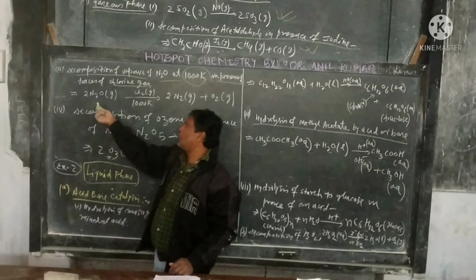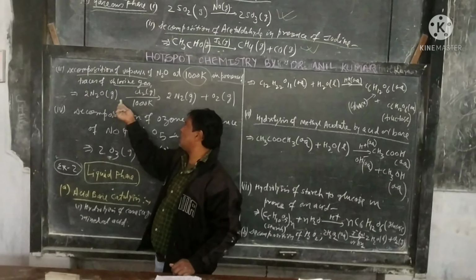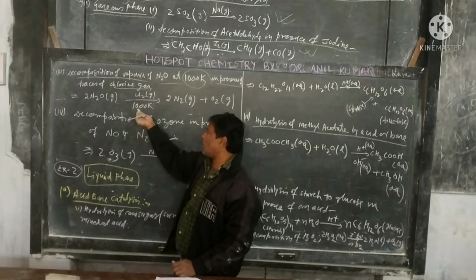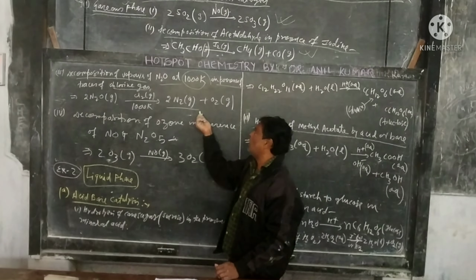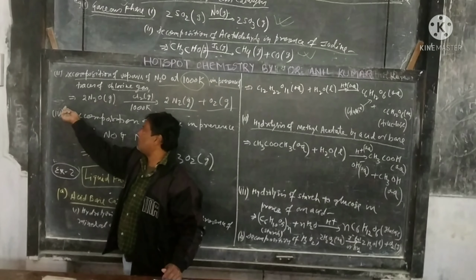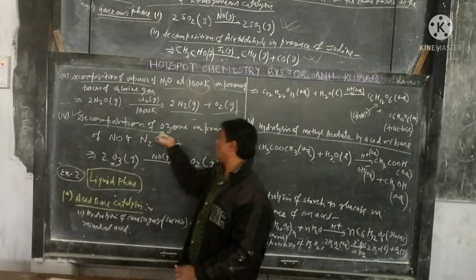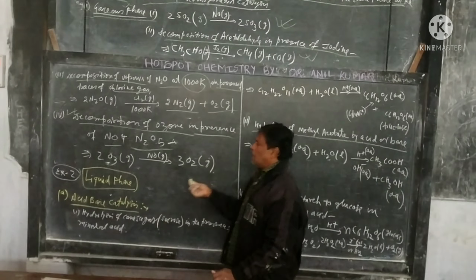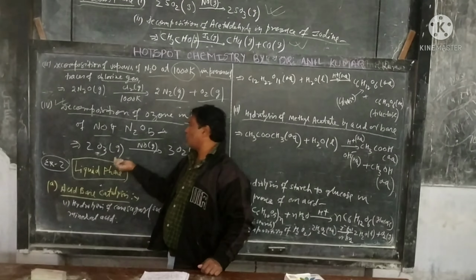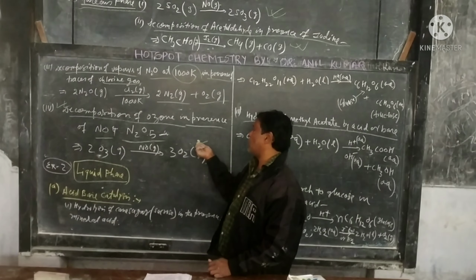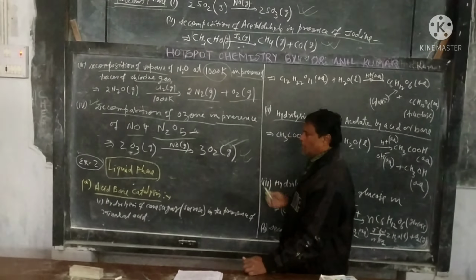That is 2N2O, gaseous, in the presence of Cl2, gaseous, at 1000 degree Kelvin, it gives 2N2 plus O2, both gaseous. Another example is decomposition of ozone in the presence of NO and N2O5. That is 2O3, ozone, in the presence of NO, it gives 3 moles of oxygen, also gaseous.